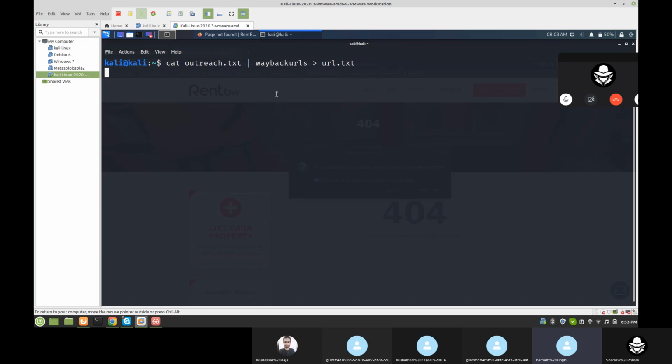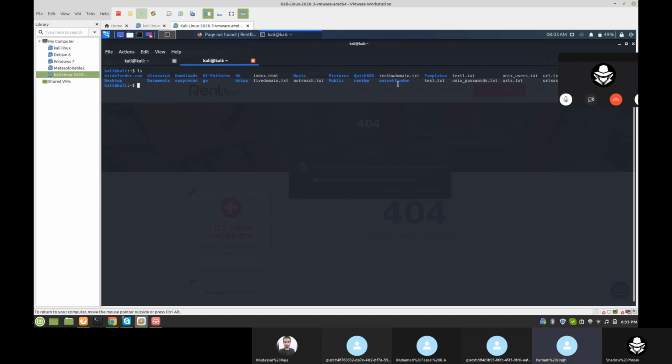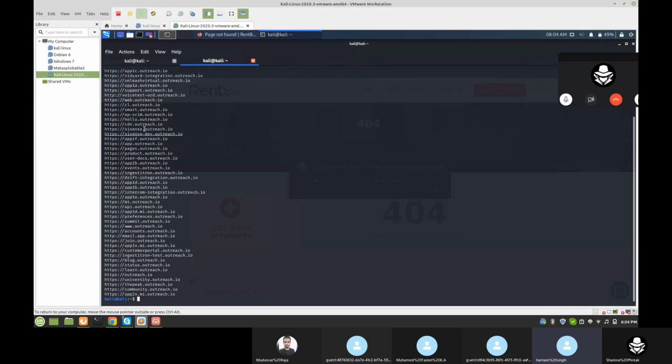Okay, so we got the subdomains. After that, ls, here is cat livedomain.txt. Here you can choose any domain from here. These are the live domains. Then you can browse the domain or subdomain, and after that you can find authentication-related bugs and other bugs.